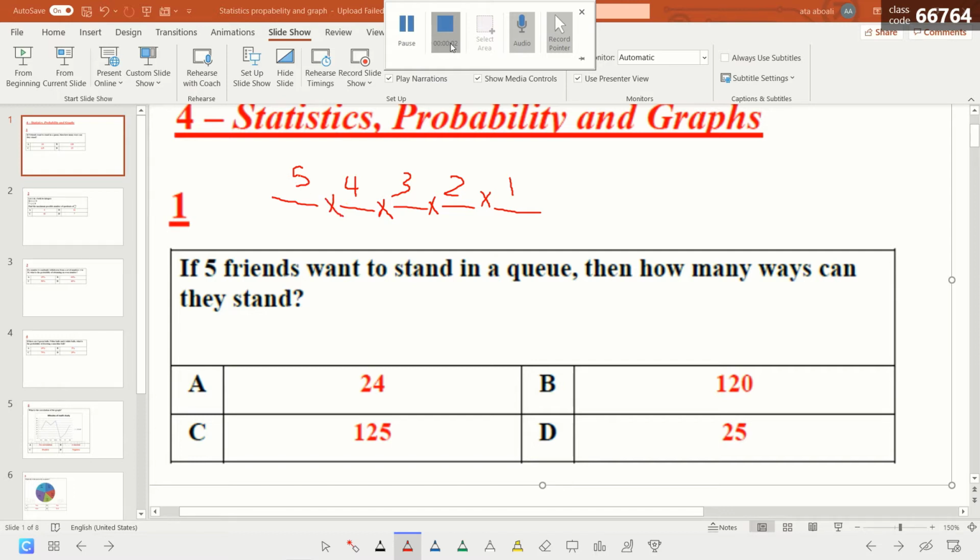So I can multiply 5 by 4 is 20, times 3 is 60, times 2 is 120, times 1, 120. So the answer is equal to what? Is equal to 120.